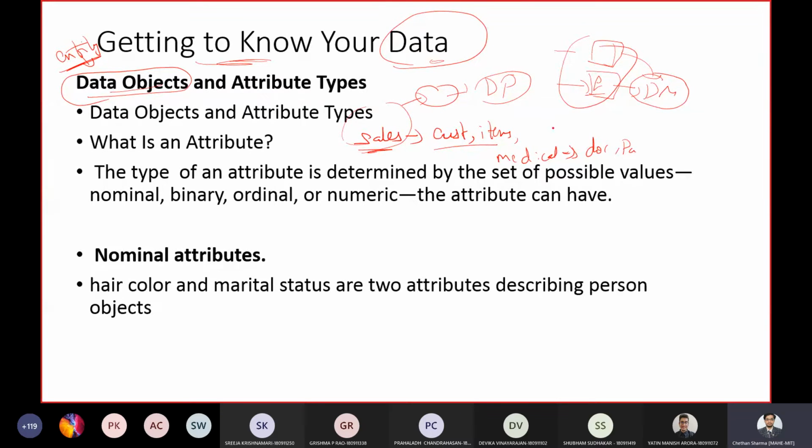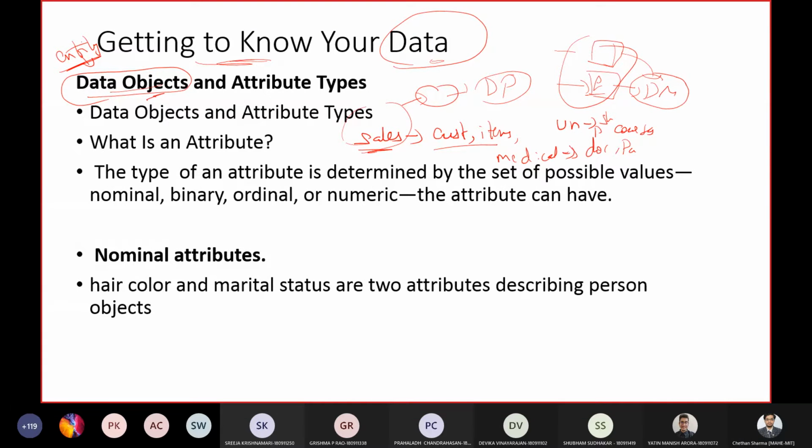In a university database, they might be students, professors, and even courses. These are examples of data objects.